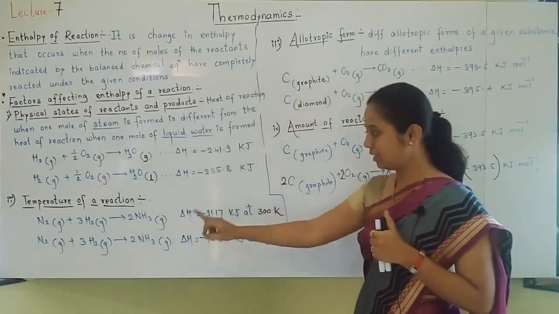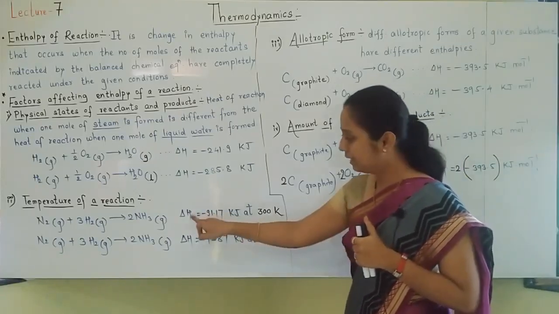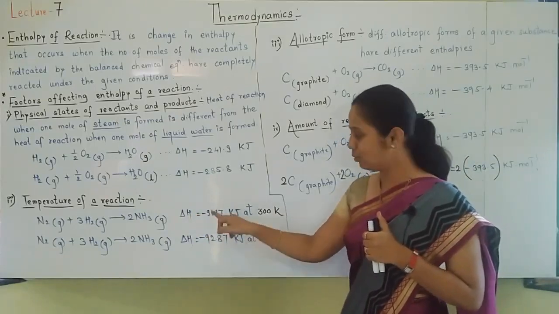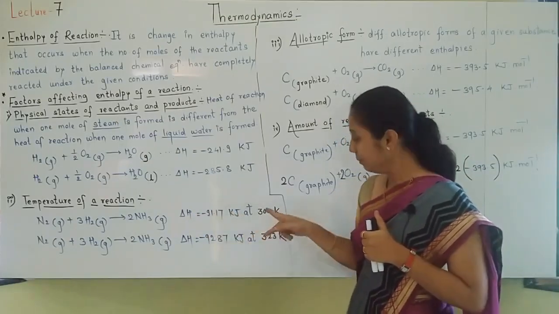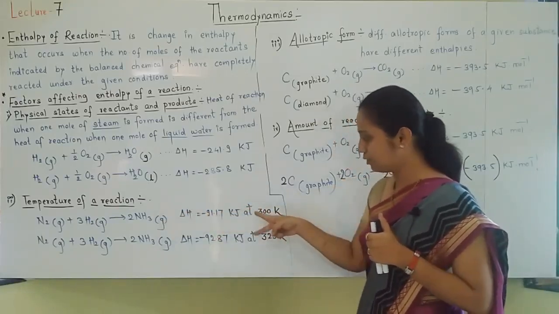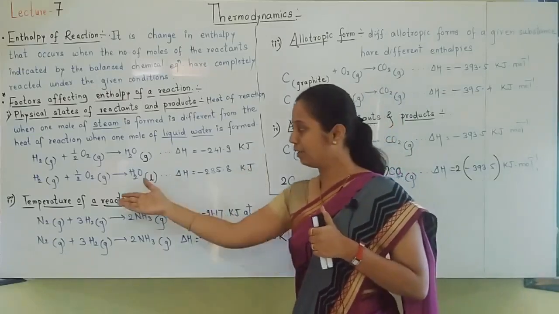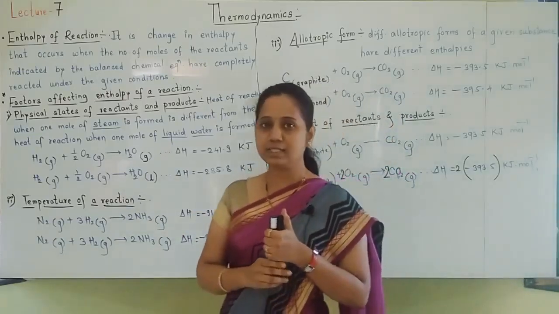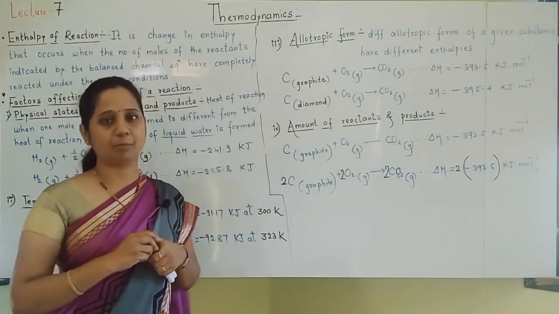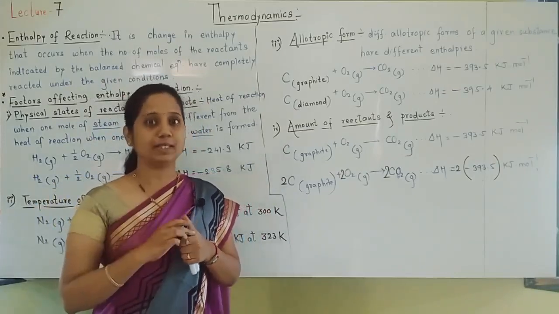If the same reaction is carried out at two different temperatures, then you can see that delta H values are also different. Here also you need not remember the values, you can just write x and y, but write the different temperature. Same reaction carried out at two different temperatures, delta H values change, means enthalpy changes according to the temperature at which reaction is carried out. Next factor is allotropic form. If allotropic form changes, then also enthalpy changes.